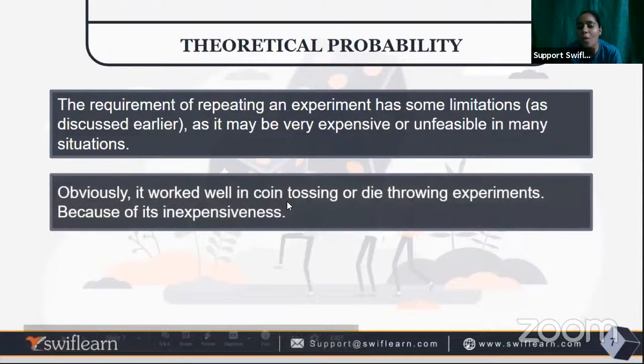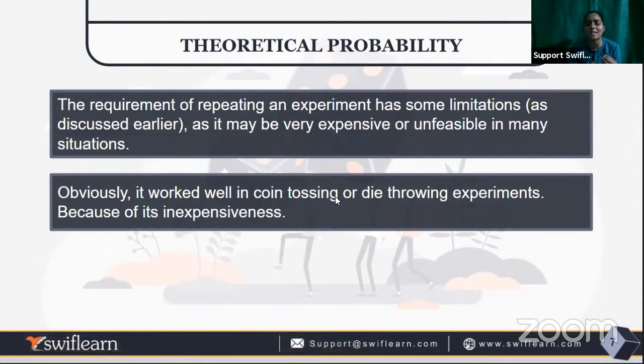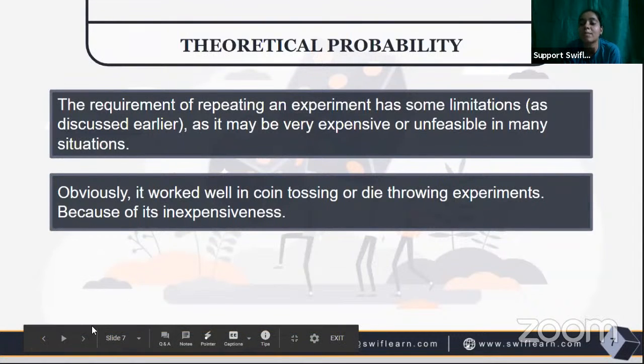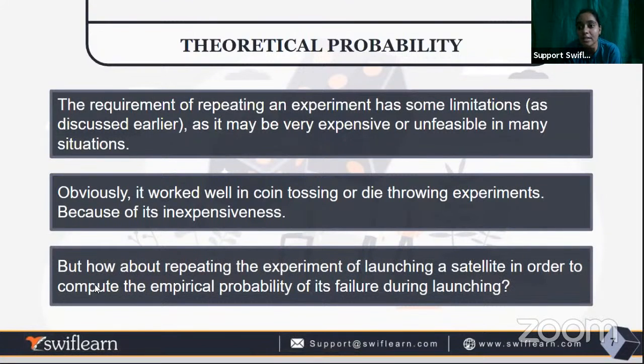Obviously, it worked well in coin tossing and the experiments that we can do at home that are very inexpensive and very easy. But when it comes to a very big decision, we have to look at it very carefully. It can be buying a house, it can be buying a car, it can be buying anything. So how about repeating a satellite launch? It will be more expensive, especially for the country. We have seen that launching a satellite is very difficult. We don't launch satellites daily, obviously.